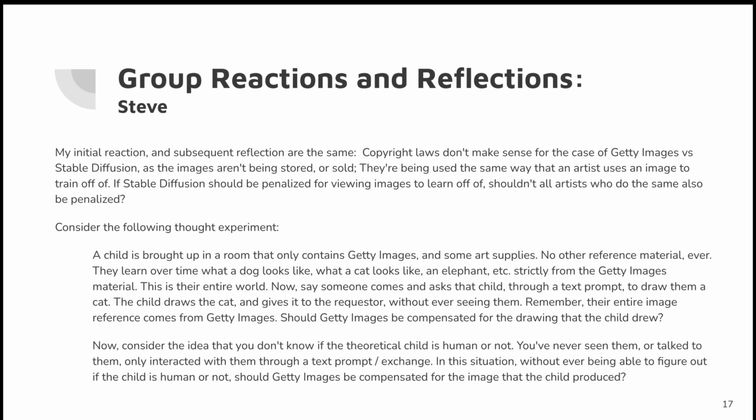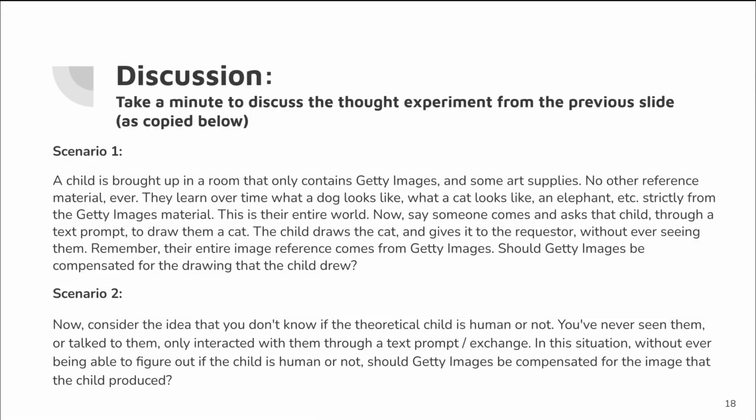Now, consider the idea that you don't know if the theoretical child is human or not. You've never seen them or talked to them, only interacted with them through a text prompt exchange. In this situation, without ever being able to figure out if the child is human or not, should Getty Images be compensated for the image that the child produced? Pause the video here to take a minute to discuss the thought experiment from the previous slide as copied below.